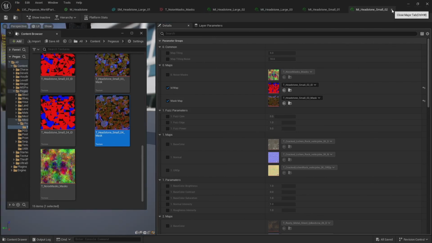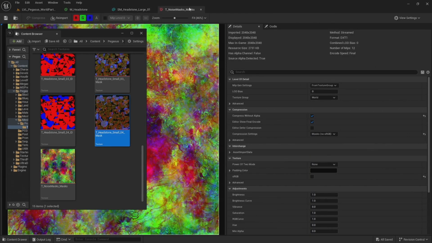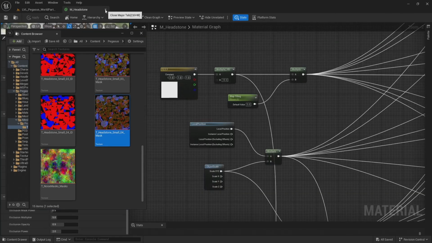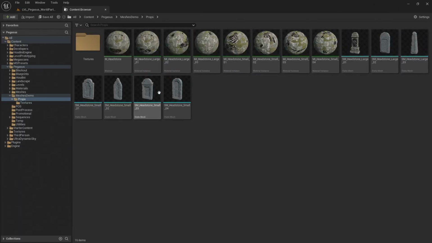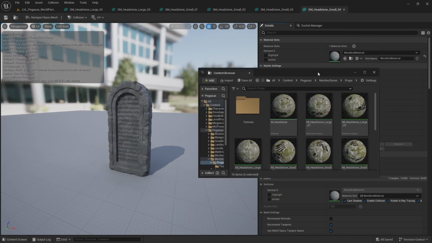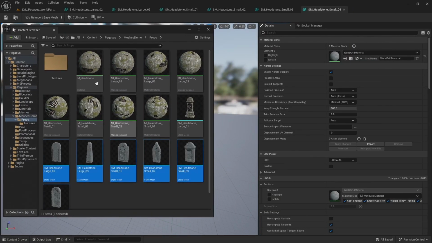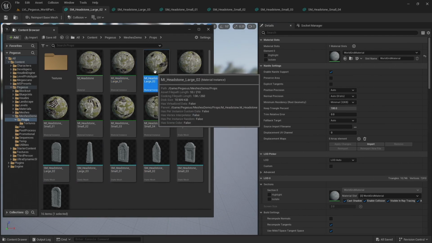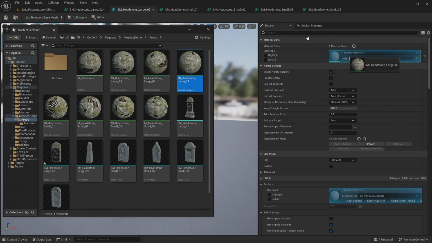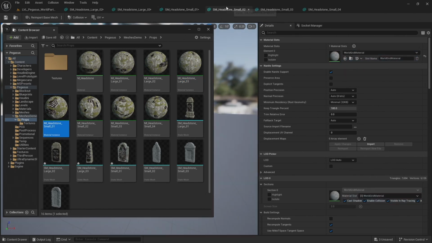And we can close all of those. Let's close these as well. And then select all of the headstones. Again, hit return to open all of those up. Again, let's just undock this content browser so that I've got all of my material instances and I can apply those to these headstones. So we've got large 02, large 03, small 01, small 02, small 03, and small 04. And we can see all those materials applied here in the content browser.